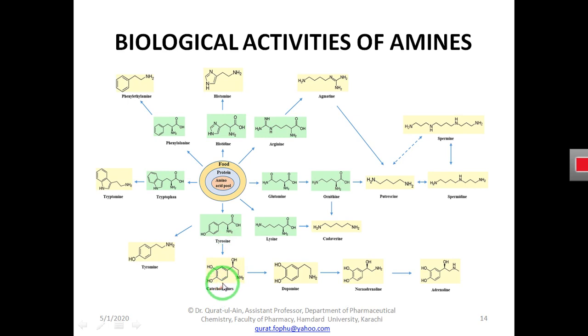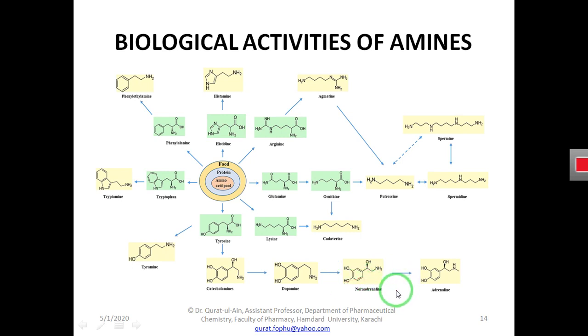Tyrosine makes these catecholamines, and then they generate dopamine, noradrenaline, and adrenaline. Noradrenaline and adrenaline are neurotransmitters that are involved in our body's fight and flight response.